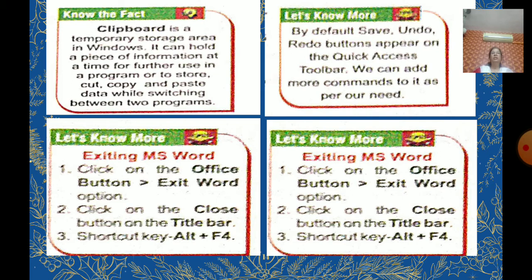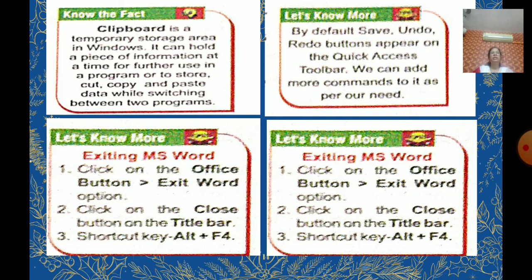When you do copy and paste, the clipboard is a temporary storage area in Windows. It can hold a piece of information whenever you are doing copy, that time it will hold the piece of information for further use in a program, for cut, copy and paste.